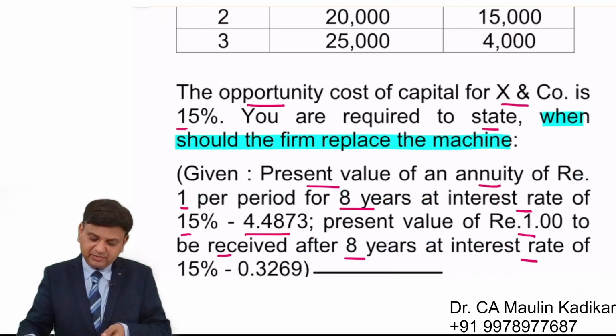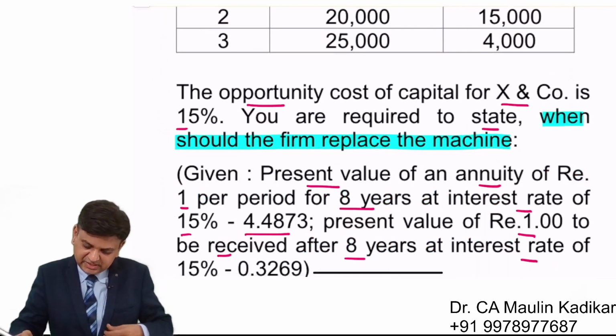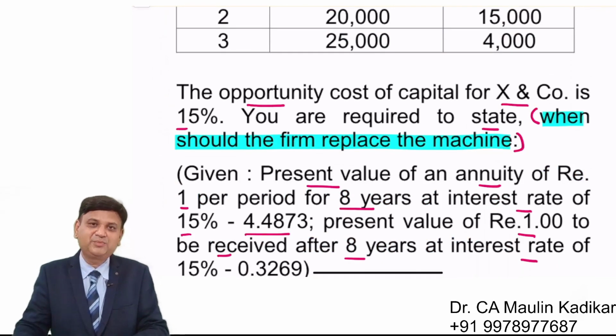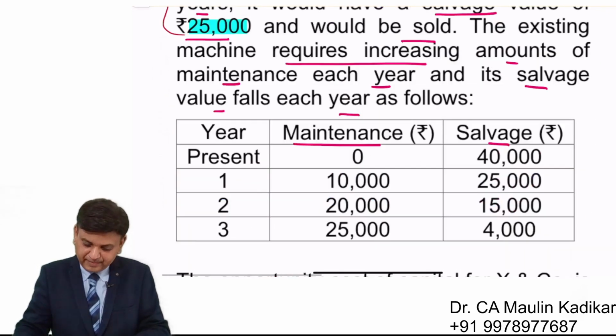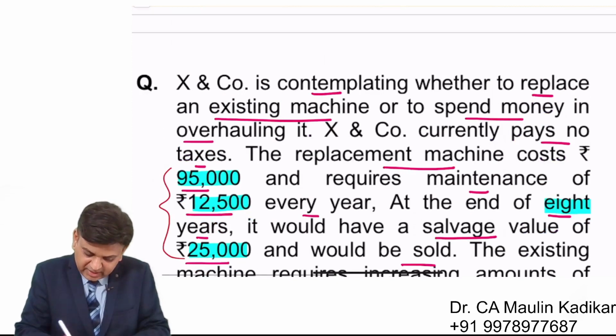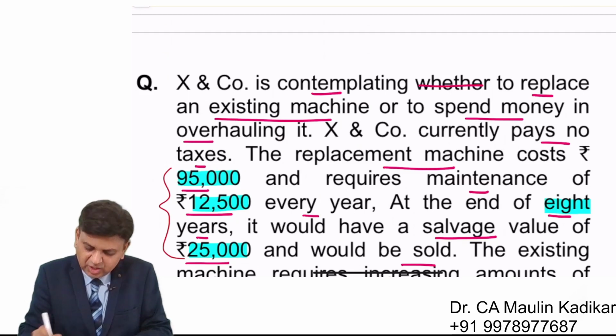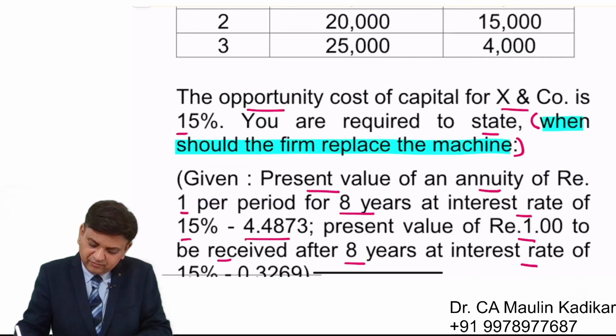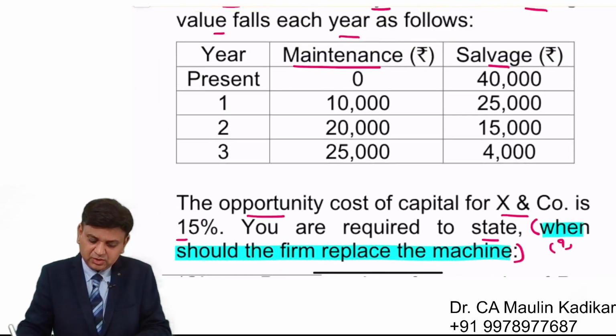Now the important part of the question is, the question says, when should the company replace the machinery? This is important. Over here, "contemplating whether" is actually a wrong word that they have used. This is the correct word: when to replace the machinery?